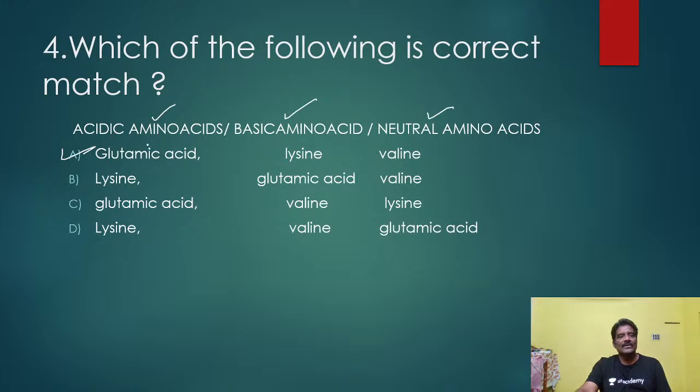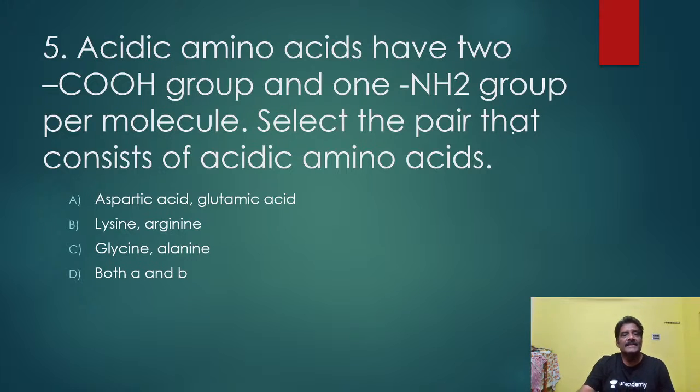Okay, do you understand now? Acidic amino acids, basic amino acids, neutral amino acids. What is the difference? Do you know? I will tell you here one time. Acidic amino acids have 2 COOH groups and 1 NH2 group per molecule. Select the pair that consists of acidic amino acids. Here how many amino groups are given? 1. And here 2 carboxylic groups are given. So it is an acidic amino acid.